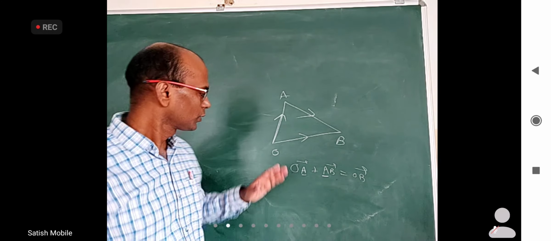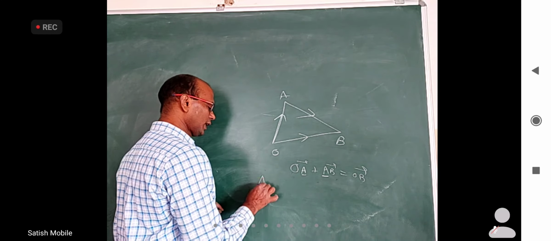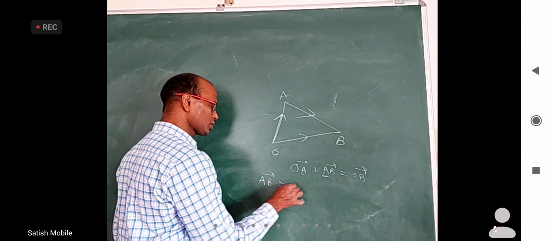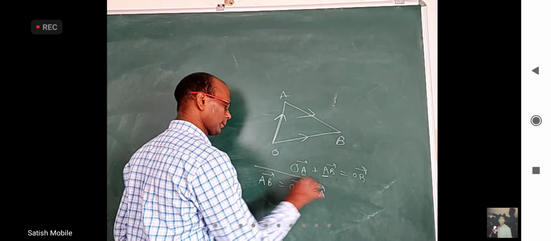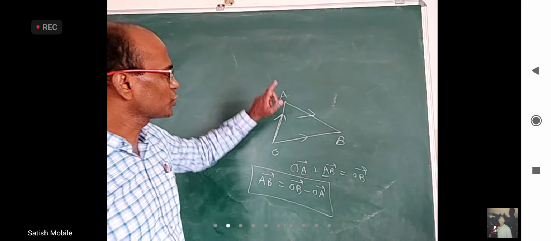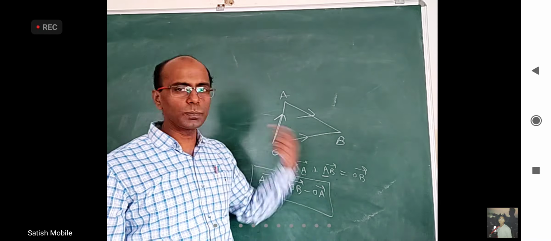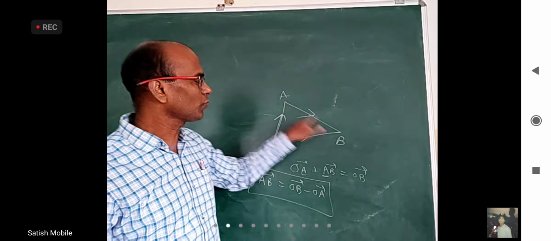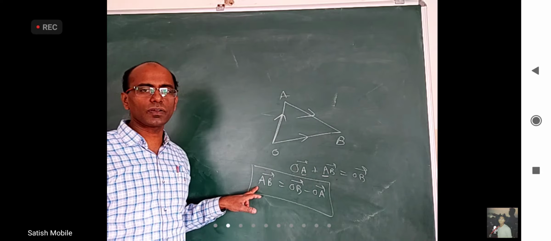Sending OA bar to the other side, we get AB bar equals OB bar minus OA bar. OA bar is the position vector of A and OB bar is the position vector of B. Whenever you want AB bar, it is the position vector of the second point minus the position vector of the first point.